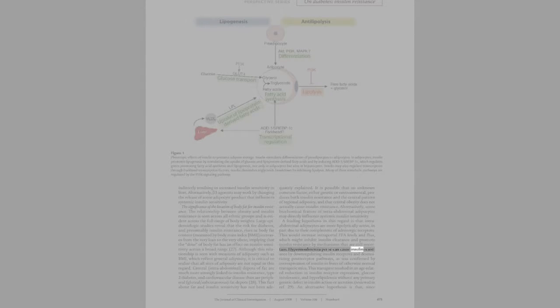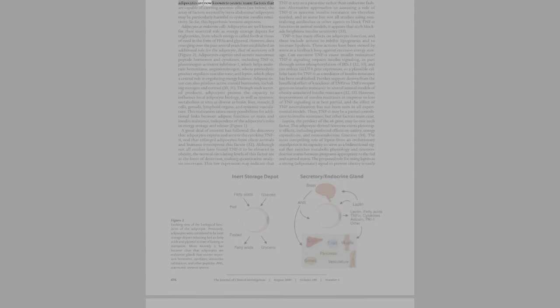Hyperinsulinemia per se can cause insulin resistance by downregulating insulin receptors and desensitizing post-receptor pathways, as was confirmed by overexpression of insulin in livers of otherwise normal transgenic mice. This transgene resulted in an age-related reduction in insulin receptor expression, glucose intolerance, and hyperlipidemia without any primary genetic defect in insulin action or secretion, reviewed in Ref 29. An alternative hypothesis is that, since adipocytes are now known to secrete many factors that are capable of exerting systemic effects, see below, the array of factors secreted by intra-abdominal adipocytes may be particularly harmful to systemic insulin sensitivity. So far, this hypothesis remains unproven.